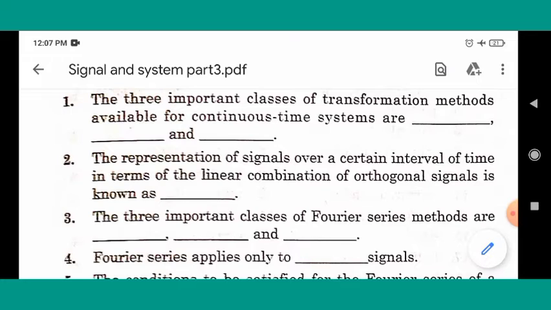So first question is, the three important classes of transformation methods available for continuous time systems are? Answer is Fourier series, Fourier transform, Laplace transform. Second, the representation of a signal over a certain interval of time in terms of a linear combination of orthogonal signals is known as? Right answer, Fourier series.